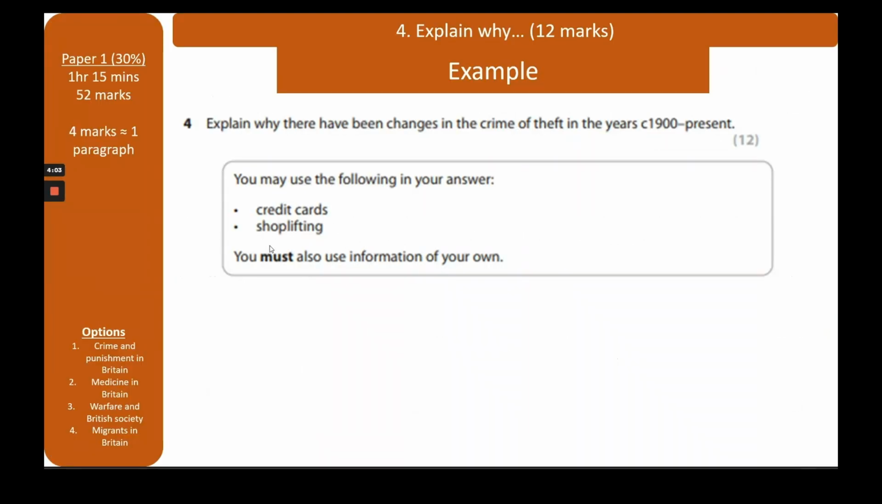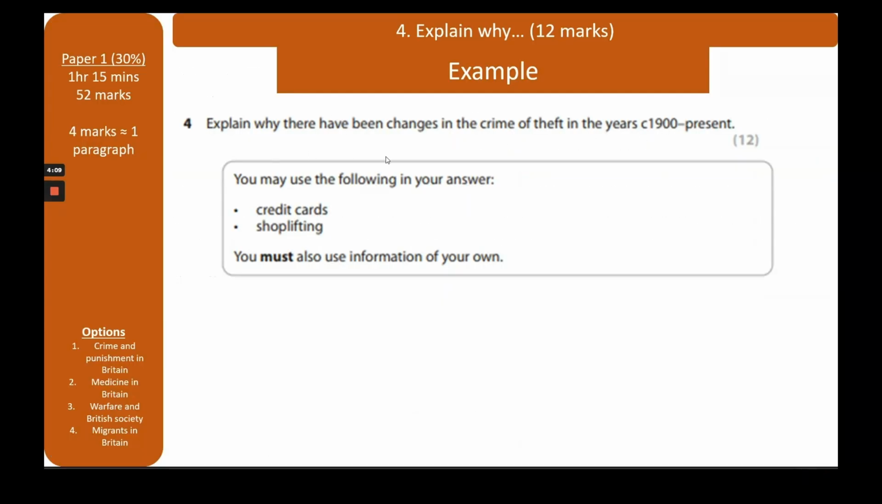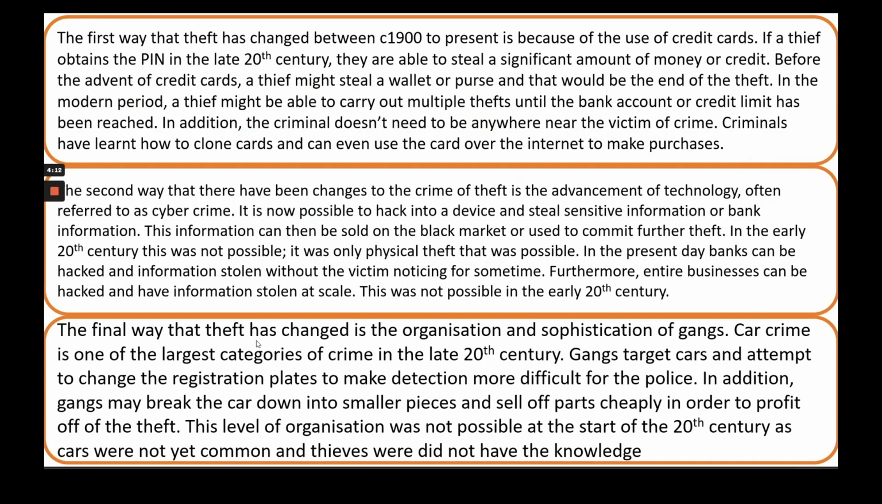So I haven't written about shoplifting there. I've gone on to cybercrime, which again is completely fine as long as it answers the question. The final way that theft has changed is the organisation and sophistication of gangs. Car crime is one of the largest categories of crime in the 20th century. Gangs target cars and attempt to change the registration plates to make detection more difficult for the police. In addition, gangs may break the car down into smaller pieces and sell off parts cheaply in order to profit off of the theft. This level of organisation was not possible at the start of the 20th century, as cars were not yet common and thieves did not have the knowledge.